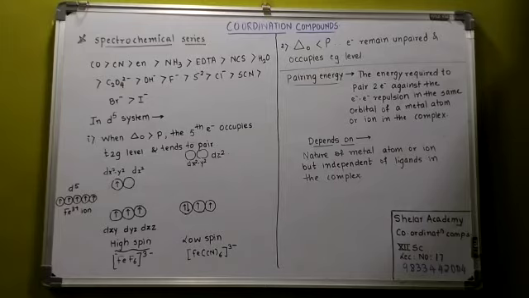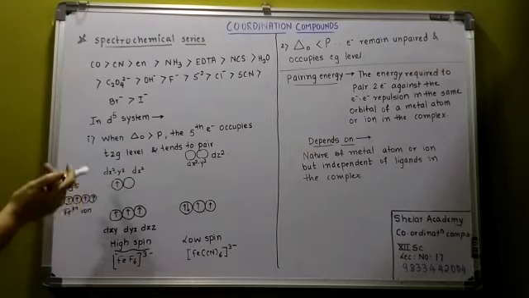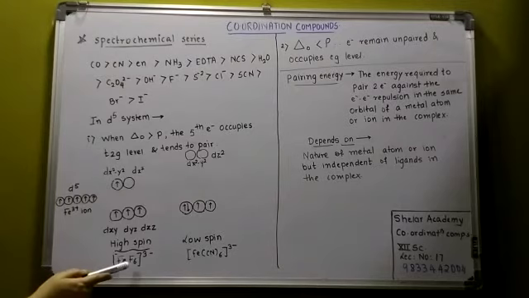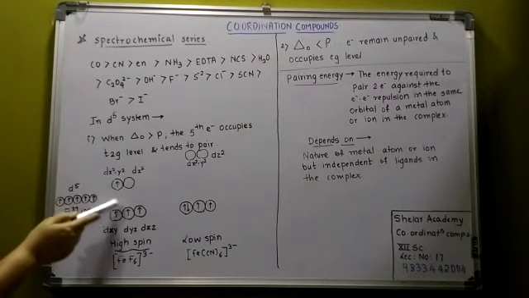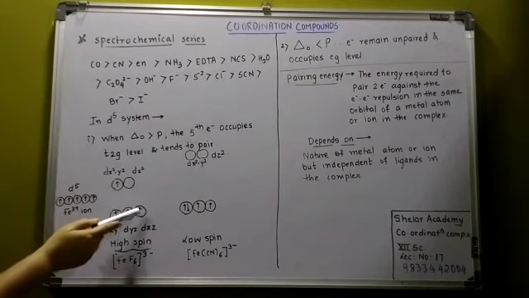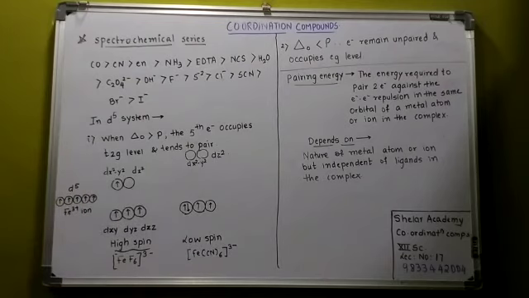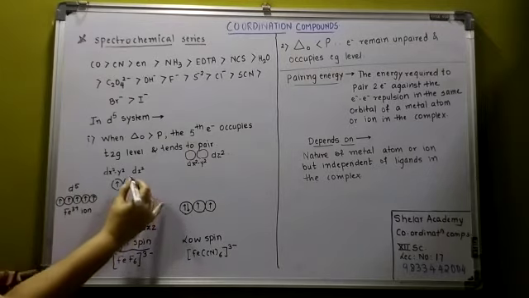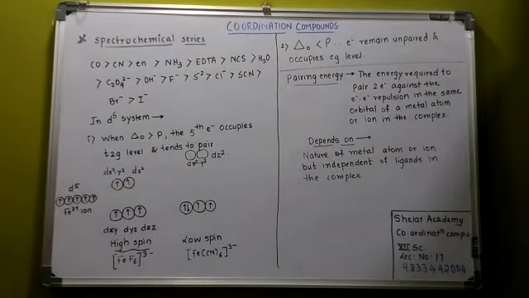Then see, it splits. It is an octahedral complex, so it will split. If the ligand is F6, it splits the same way on both sides. Where is the difference? The difference is in the ligand. Here it is a weak ligand. Then what will happen? This distance is less, so the electron jumps to the higher energy level. So this will be D5. It will go like this. Okay, because fluoride is a weak ligand, pairing does not happen here. This is called a high spin complex.